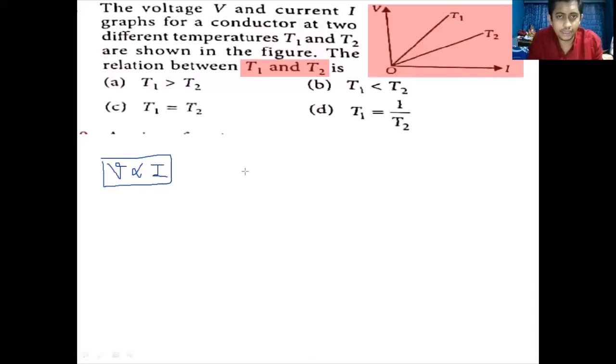So let me plot the graph. हम लोग ऐसा बोल सकते हैं कि ये y axis है, ये x axis है. तो जो y axis है, वो question में दिया गया, that is V, and जो x axis है वो that is I. So directly proportional है, so it should be a straight line passing through origin. So this is the graph. अगर हम T1 टेम्परेचर पे सोच रहे हैं तो फिर T2 वाला भी देख लेंगे.